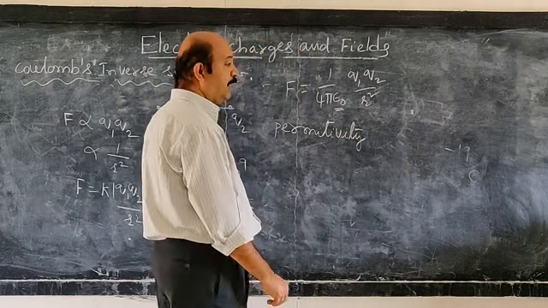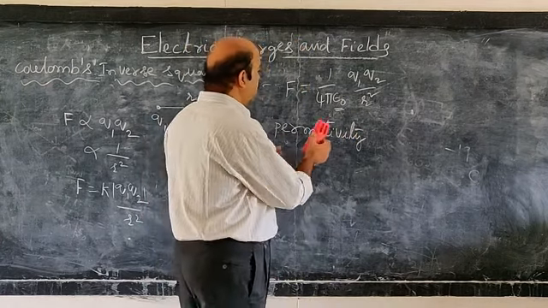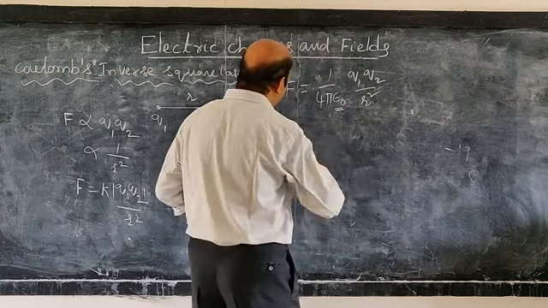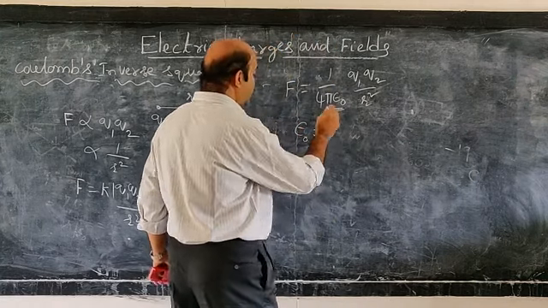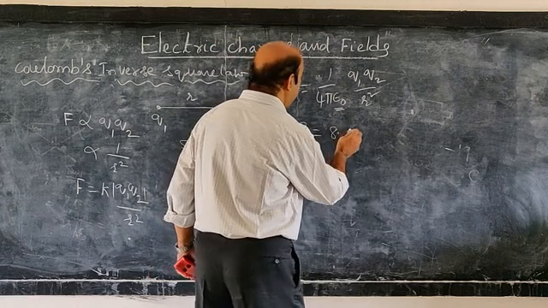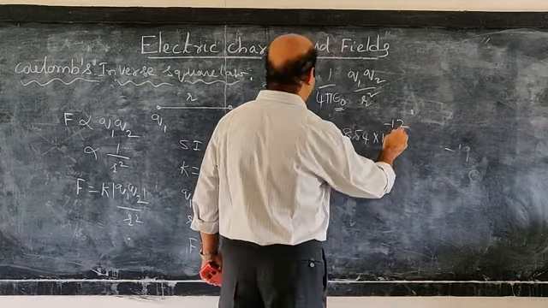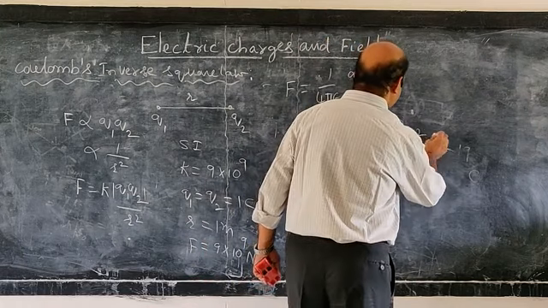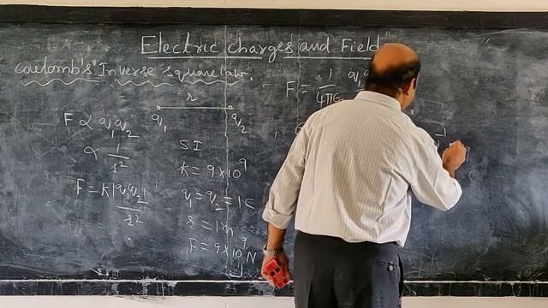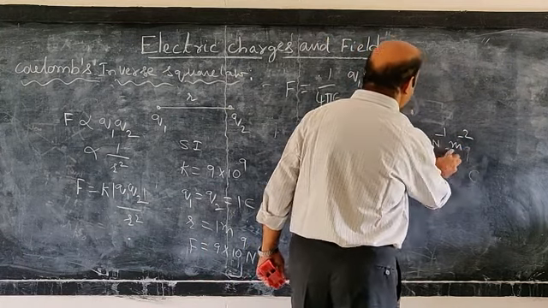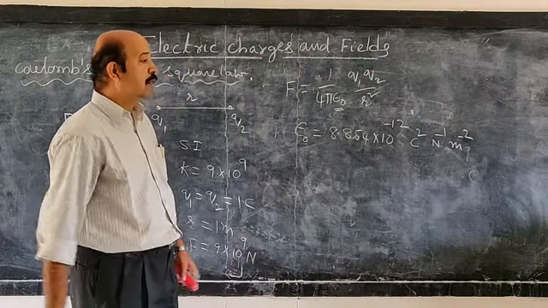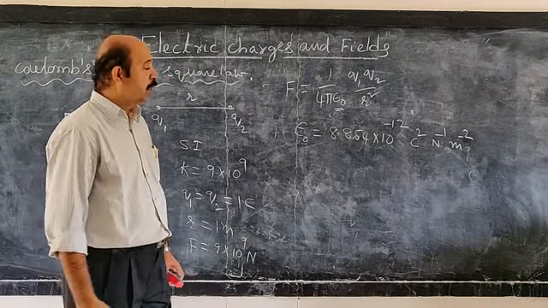This is the permittivity of free space, whose value is 8.854 into 10 to the power minus 12 Coulomb square per Newton per meter square. This is the unit of epsilon naught, called permittivity.